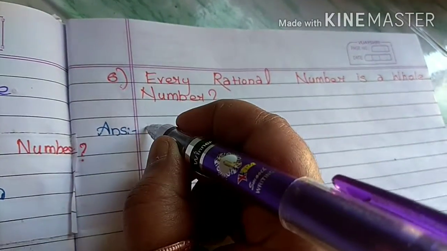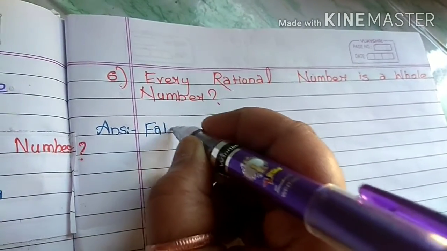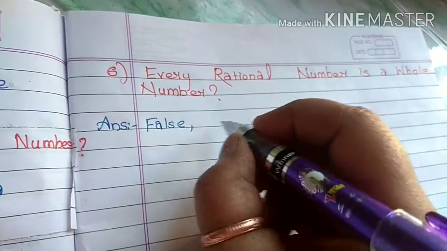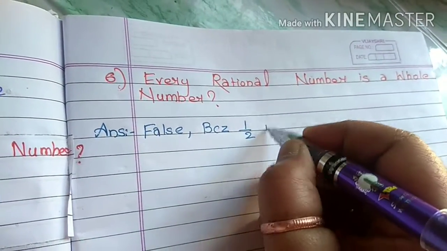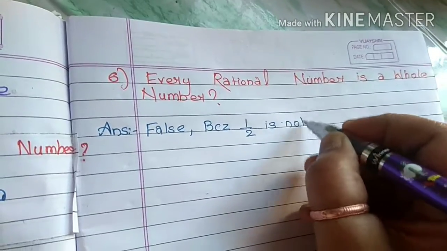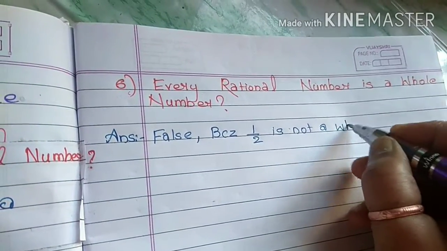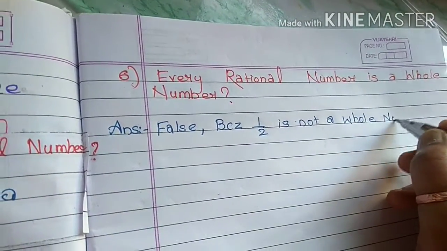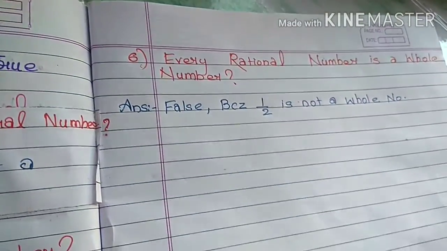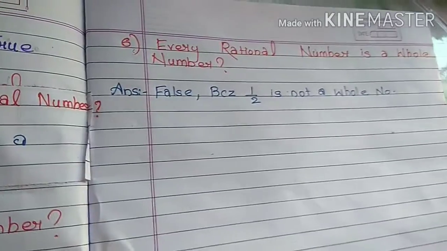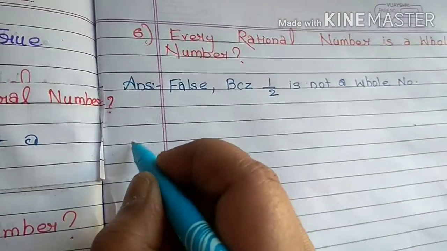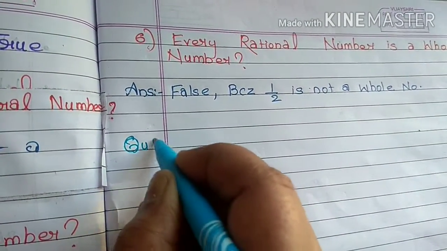So it is false, because 1/2 is not a whole number. So we completed the first question. Now we will start the second question. What is the second question? So we will write here question number 2.